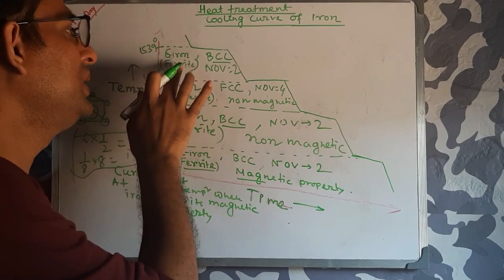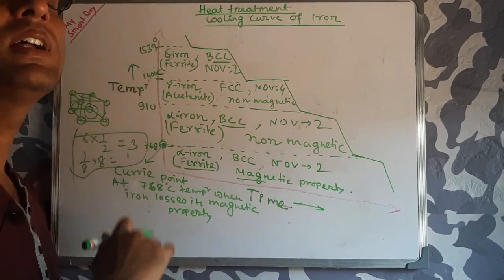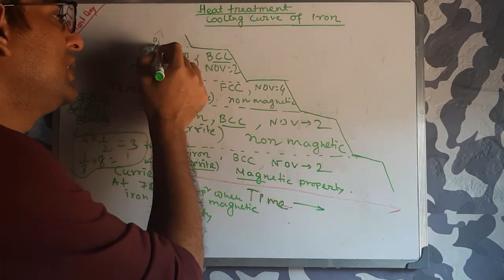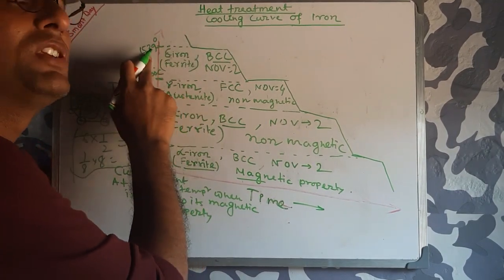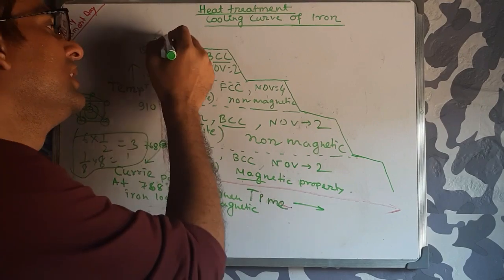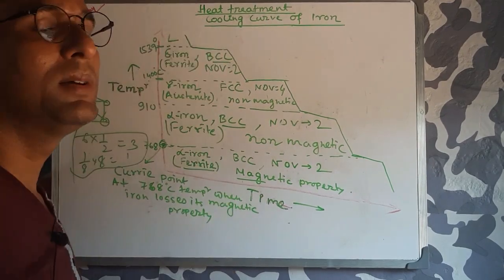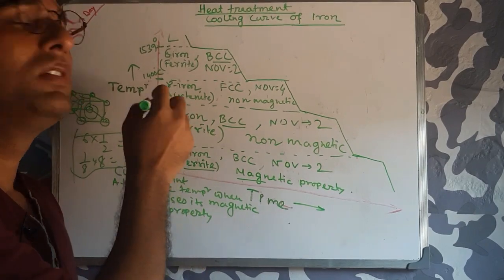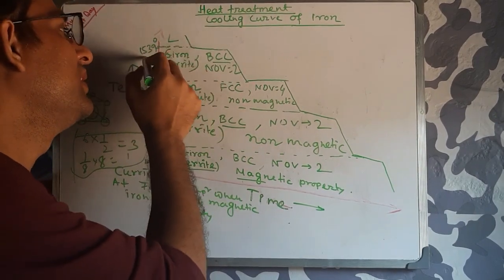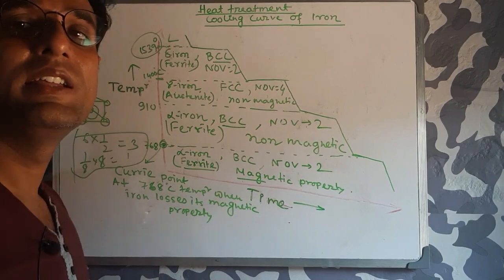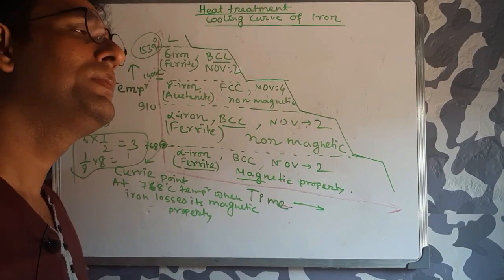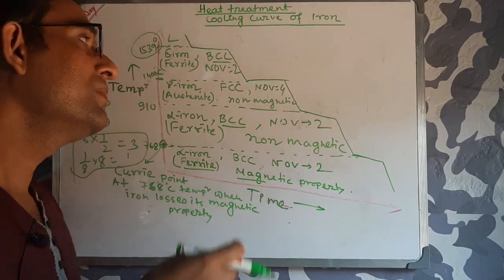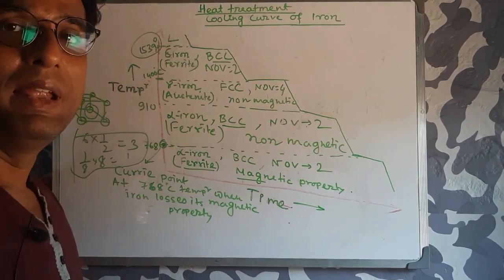Now if we heat above 1539 degree centigrade, what will happen? The solid iron becomes liquid. That means pure iron has a melting temperature of 1539 degree centigrade. Above it, solid iron becomes liquid, or melted.